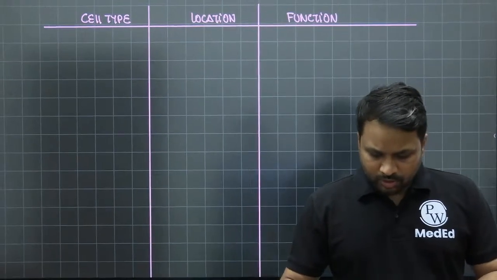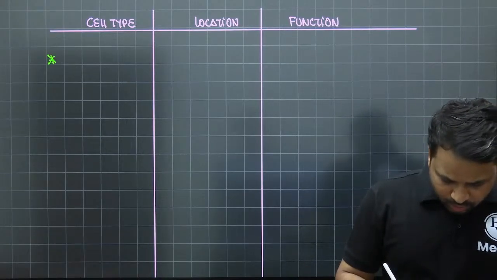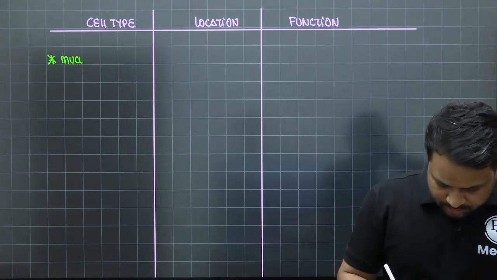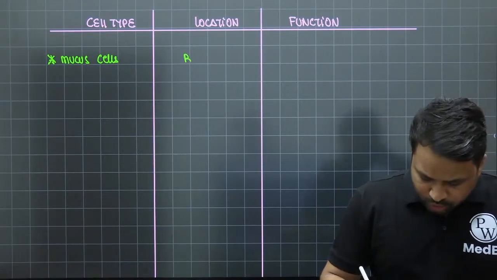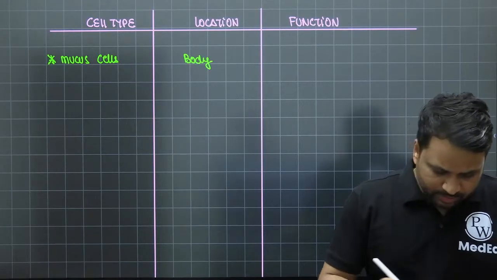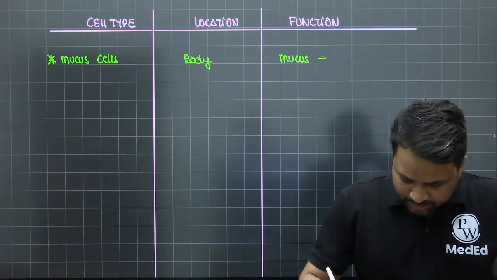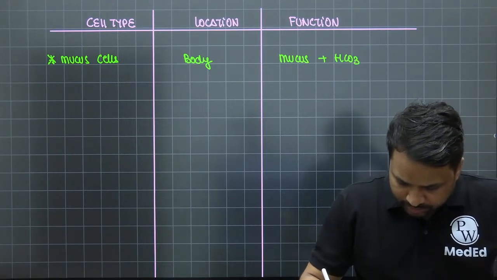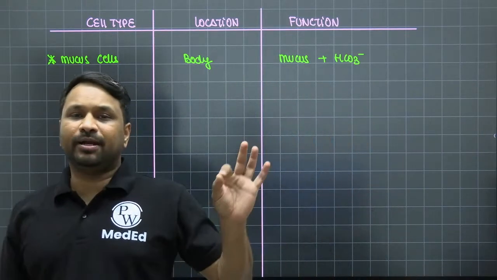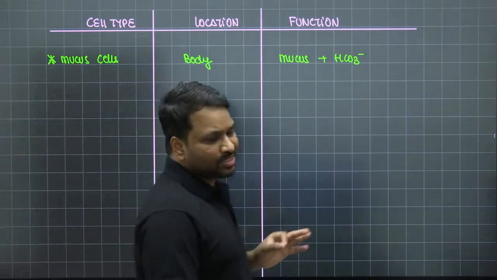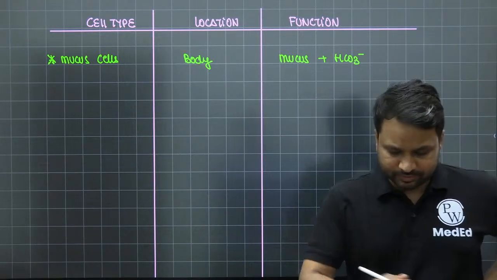Now when you talk about the different cell types you have, number one is going to be your mucus cells. The most common site is going to be the body of the stomach, and their basic function is to produce mucus and bicarbonate. Remember, the bicarbonate is going to neutralize the acid, so it is also very important from the basic perspective.